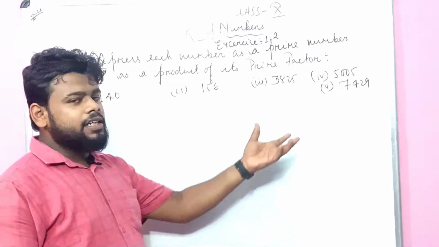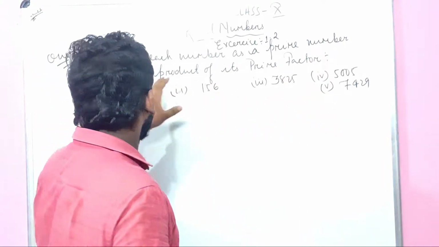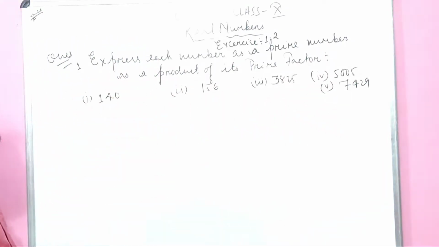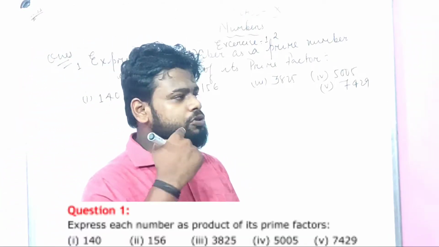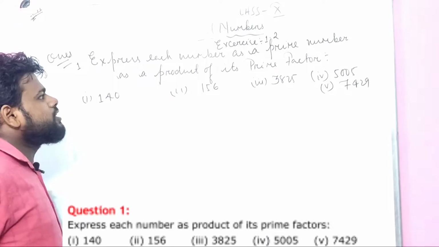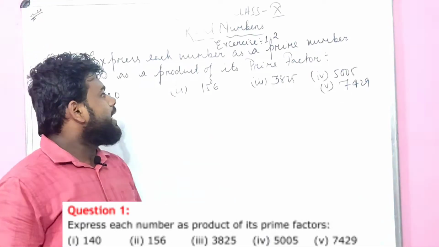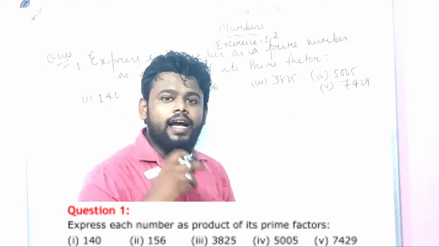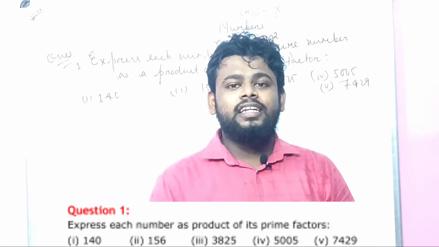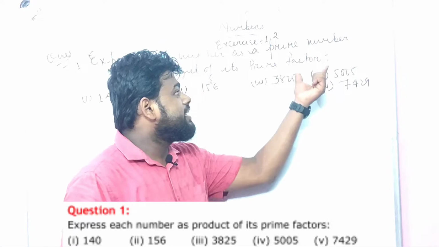See, in exercise 1.2, the number 1 question in the NCERT book is: express each number as a product of its prime factors. Again, in the last lecture I talked about factors. It is all about factors.